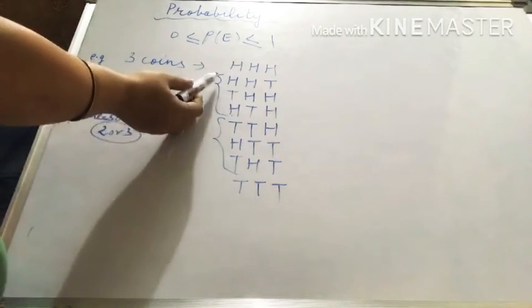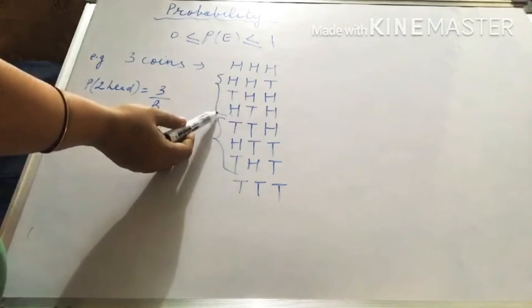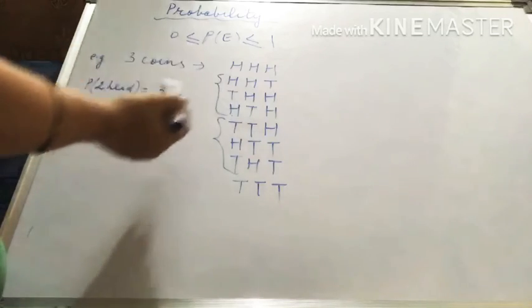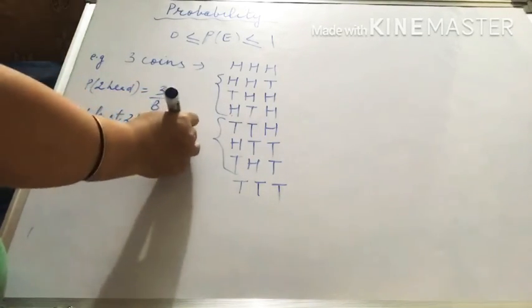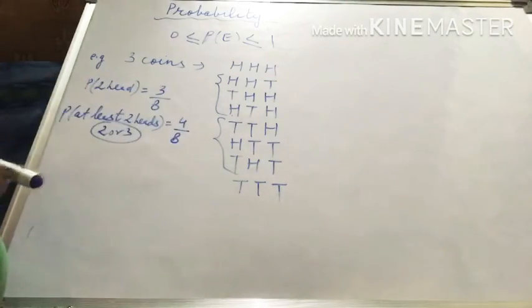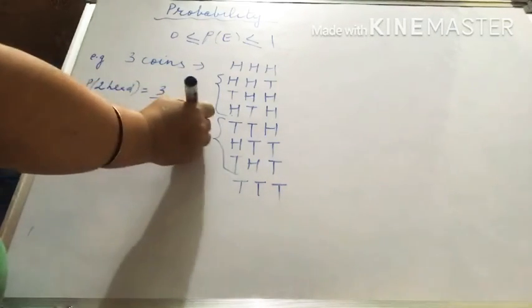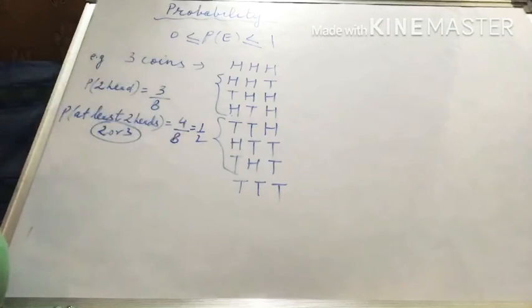See, in case of 2 heads we have 3 cases, and 3 heads we have 1. So 3 plus 1, 4. So the total favorable outcomes is 4, and total is again 8. So we change to lowest form, we have 1 by 2, right?